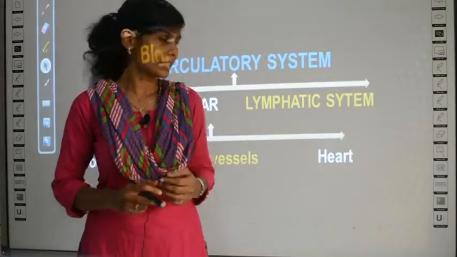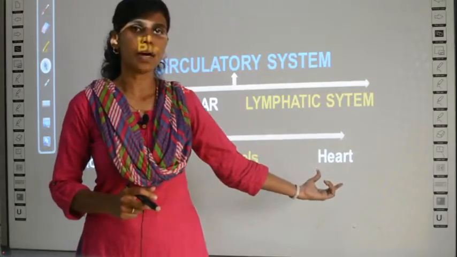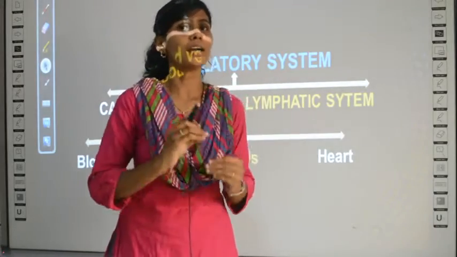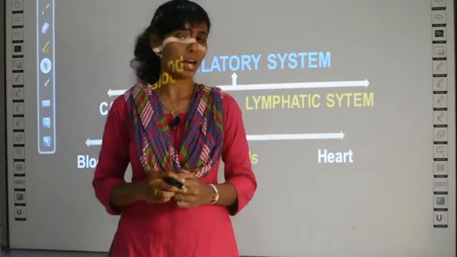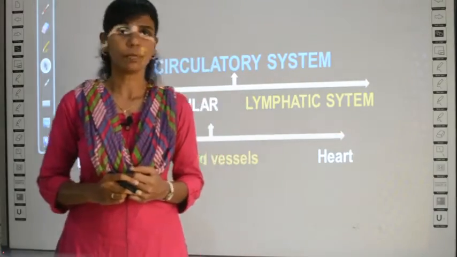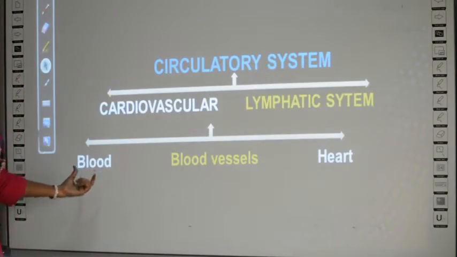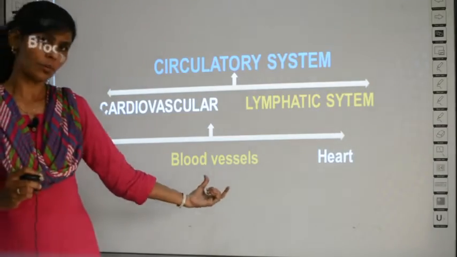In our previous class, we have already studied the heart, right? The detailed structure of the heart, the tubes or valves in the heart, we learnt all of it. So in today's class, we will be focusing on blood and blood vessels.